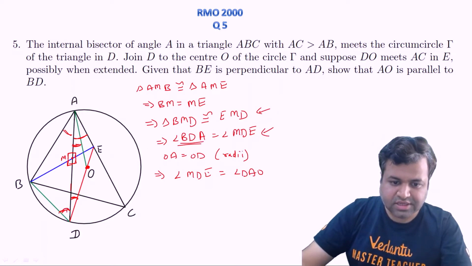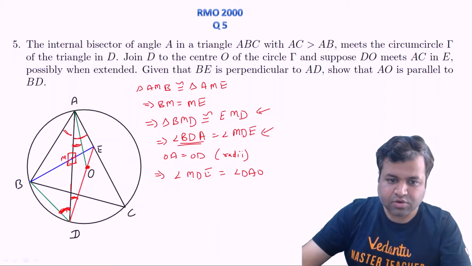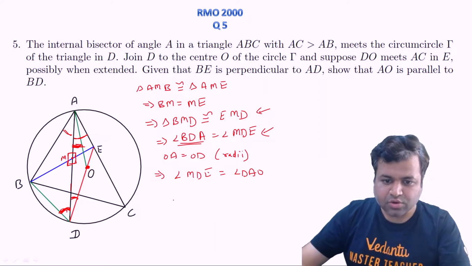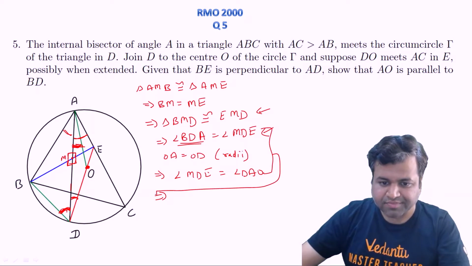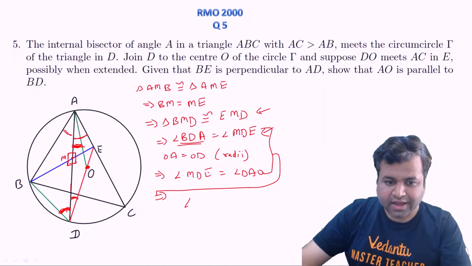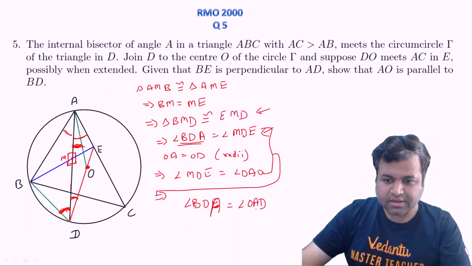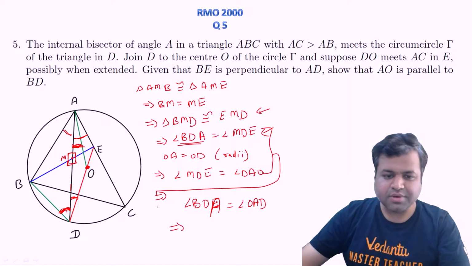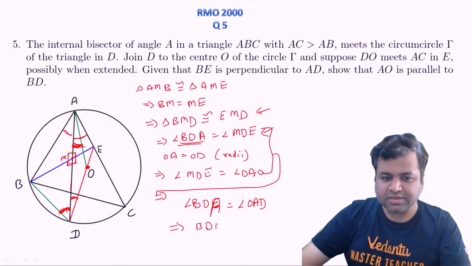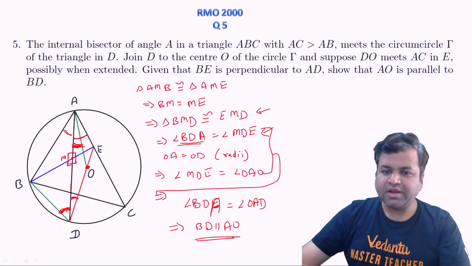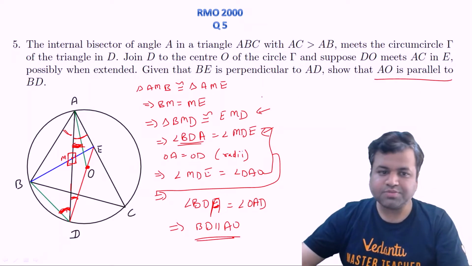We can say that this angle should be equal to this angle. These two together imply that angle BDA should be equal to angle OAD. That simply implies that, since these two are alternate angles and they are equal, BD is parallel to AO. And this is what we needed to prove, that AO is parallel to BD.